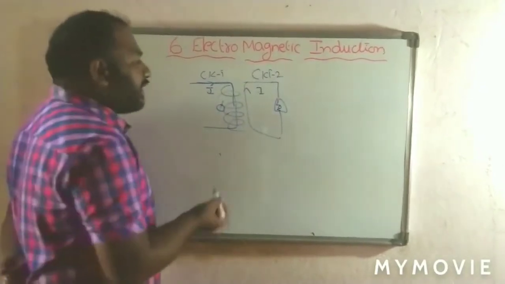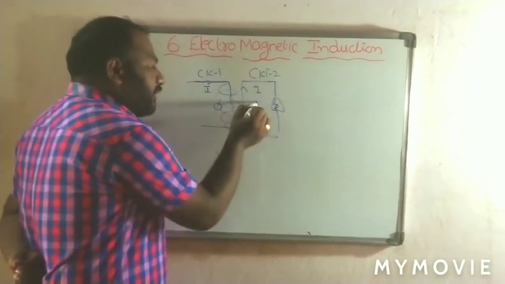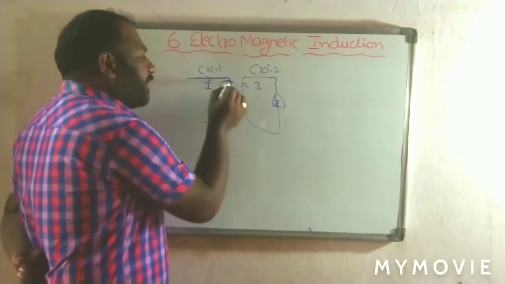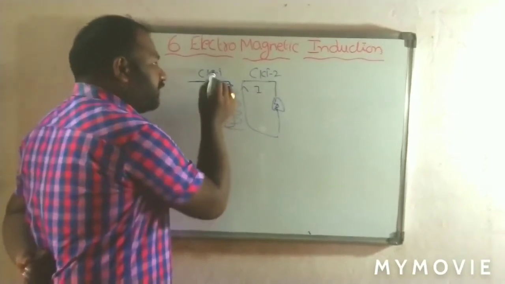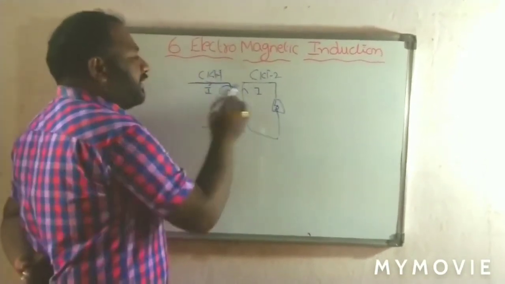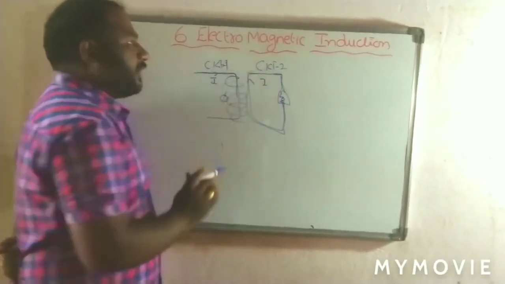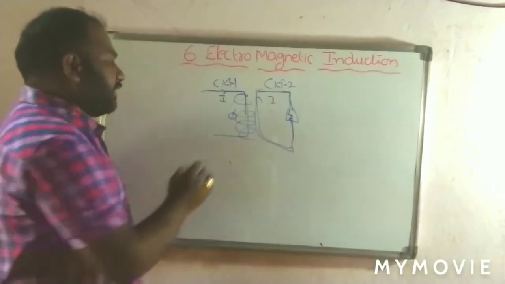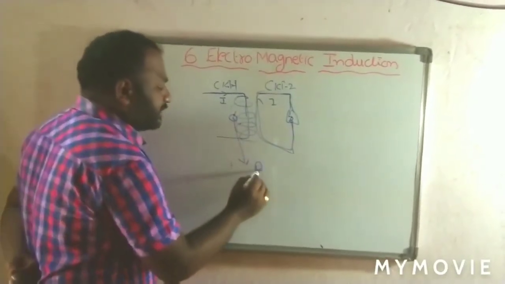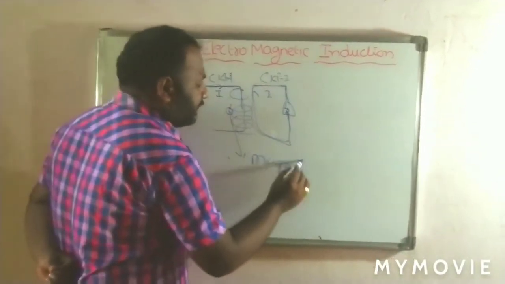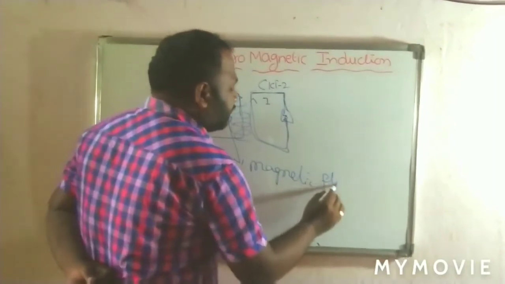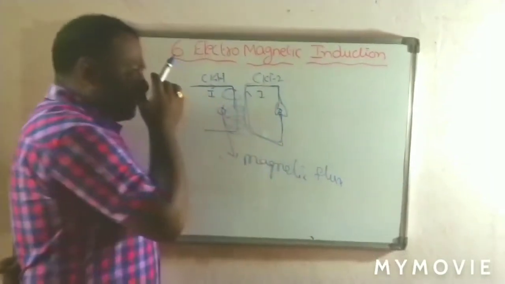So here what happened? This circuit 2 is linked with the magnetic flux of circuit 1. Then an electrical current is flowing. So finally, for induction, one term is important. That term is called magnetic flux. Here, what is the induction?